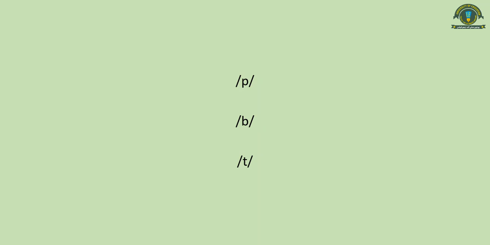So if you have to describe p sound, you will say that it is a voiceless sound, you will say that it is a bilabial sound, and you will also say that it is a stop. So you have taken help from certain other features to describe one phoneme. It means phoneme is not the minimal unit. It is divisible into some other phonetic features which make up this particular phoneme.